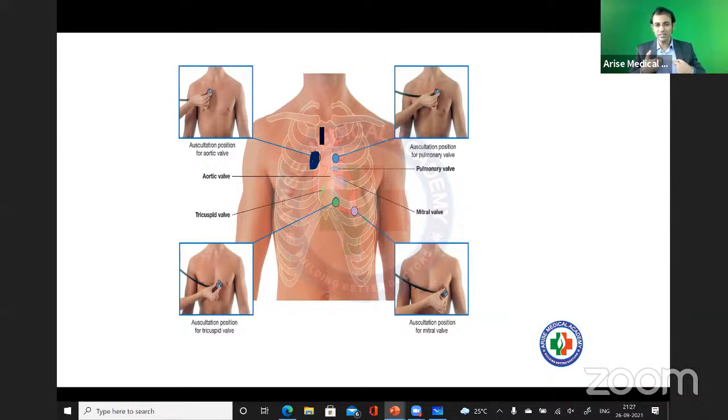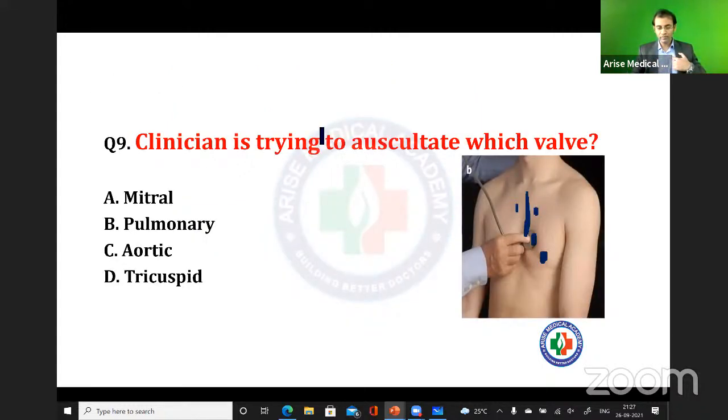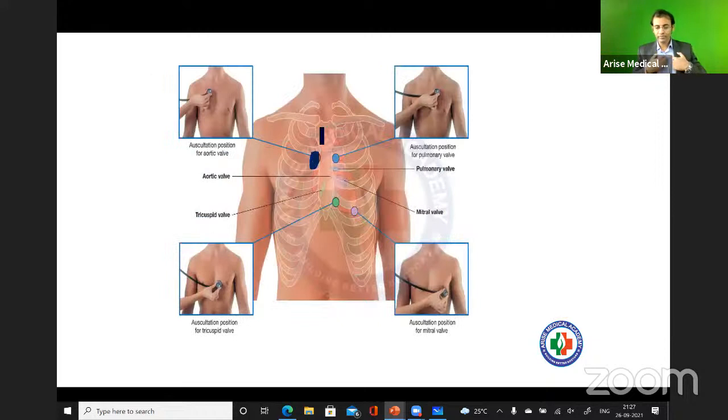Second intercostal space, exactly at the border of the sternum, in the left second intercostal space, you have the pulmonary valve. And after that, you go down on the left side of the sternum itself, fourth intercostal space, you are going to have which valve?